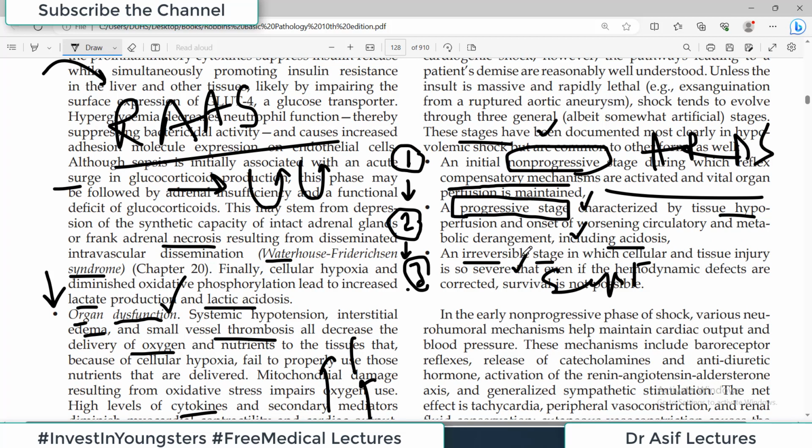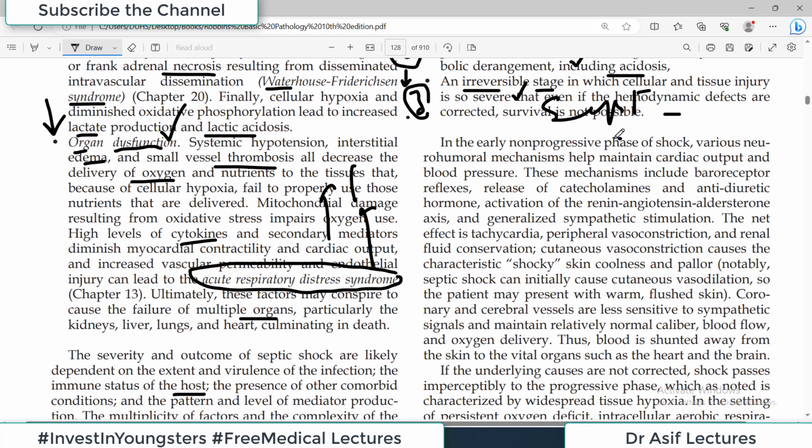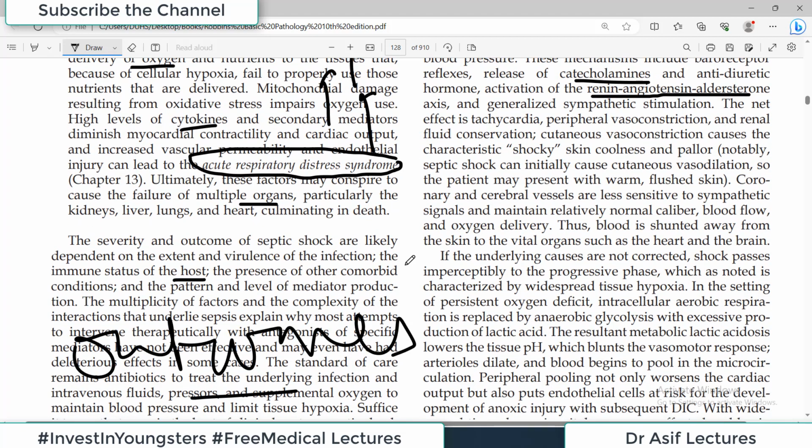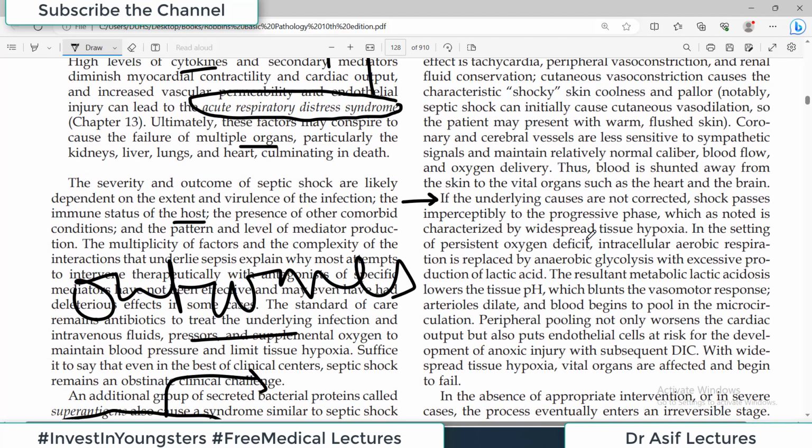Where do you see system organ failure? In the third phase. Where do you see characteristic features such as DIC, increased inflammation? You see these in stage number 2. Okay, so in the first non-progressive phase, the body is compensating. The compensation includes, for example, activation of the renin, angiotensin, aldosterone system, the sympathetic system, catecholamines. So the body is trying to make it up.